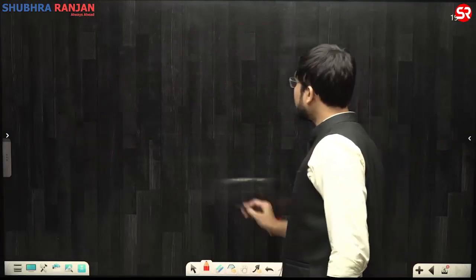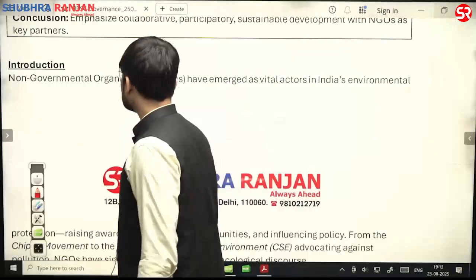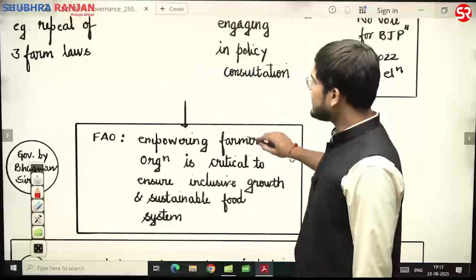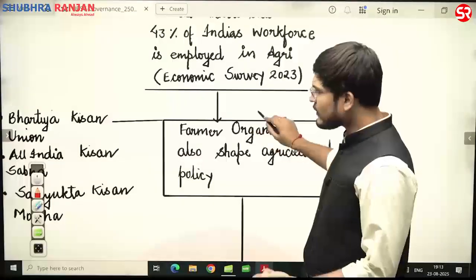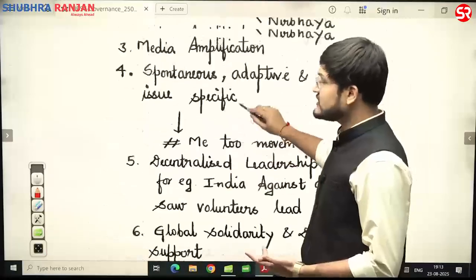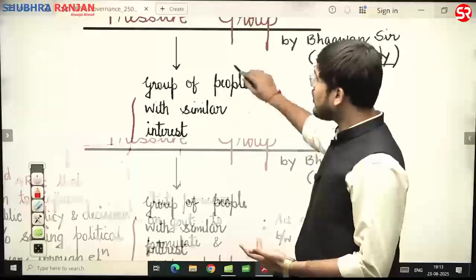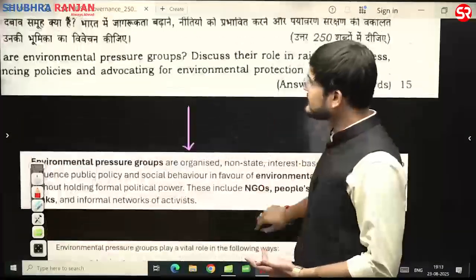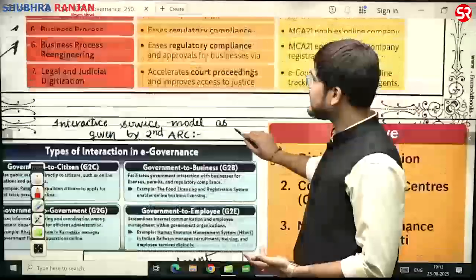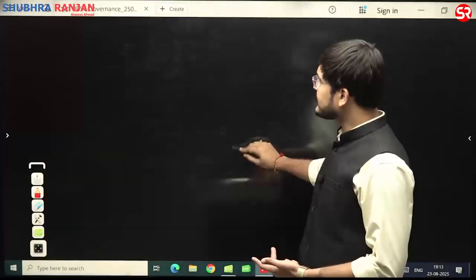For example, the second question was about CSOs, that is, civil society organizations. One question was with respect to pressure groups. Then the second question they asked about CSOs, civil society organizations, and thereby we have to talk about all of those CSOs. What do we have to study? We have to study CSOs well. Are you guys getting or not? Does everyone understand what we have to study? About CSOs, what they have to talk about, what did they say?